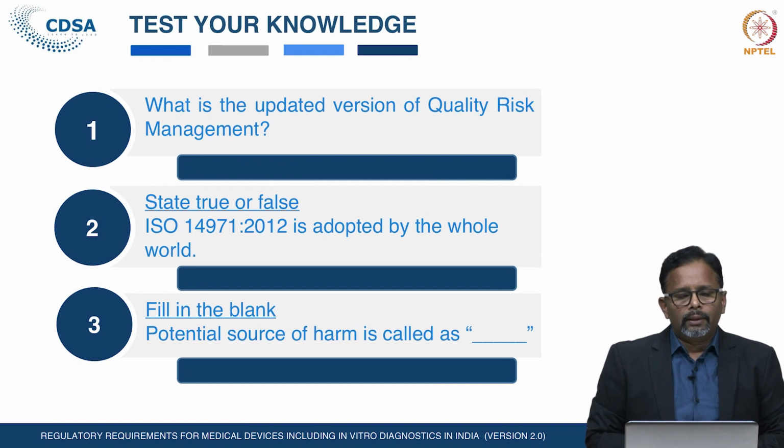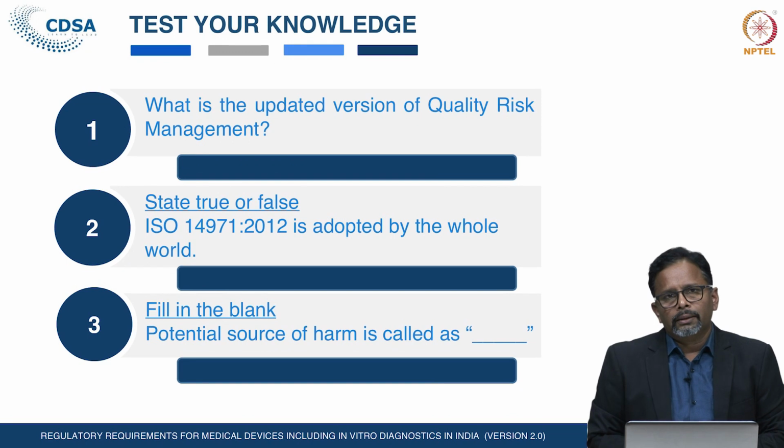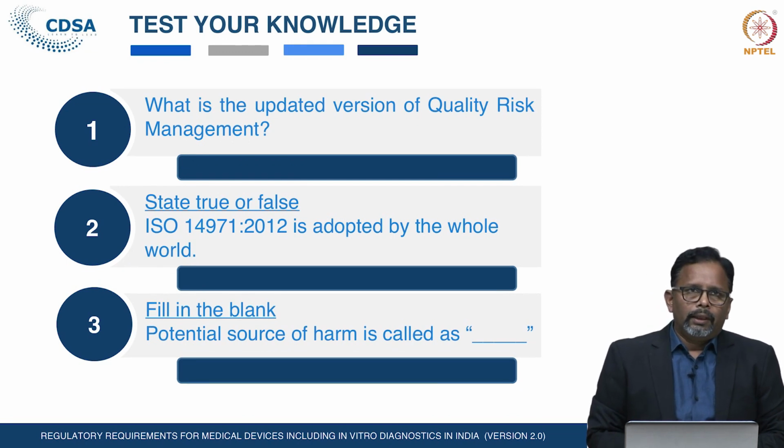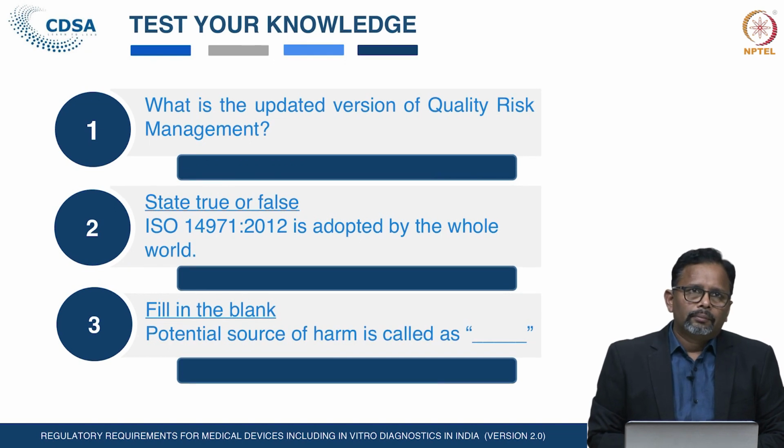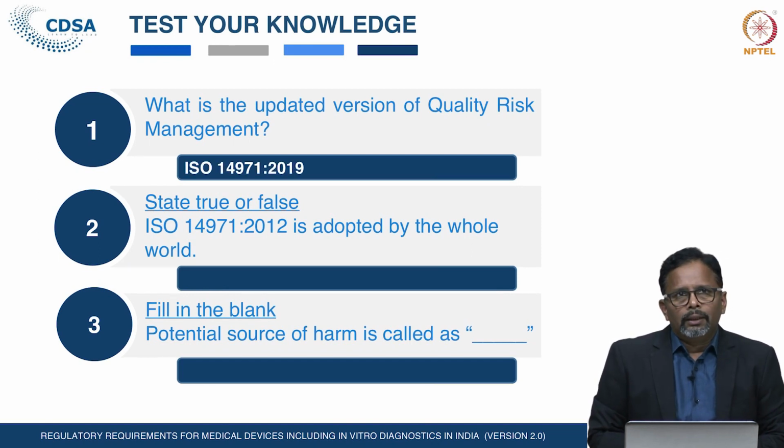Now, we have discussed ISO 14971, the risk management of medical devices. We have discussed the clauses, the publications, and the applicability of this risk management process. Now, can you answer which version of ISO 14971 is the updated version? We have discussed that there are 4 different versions of the standard. The latest version is ISO 14971 2019, that is the right answer.